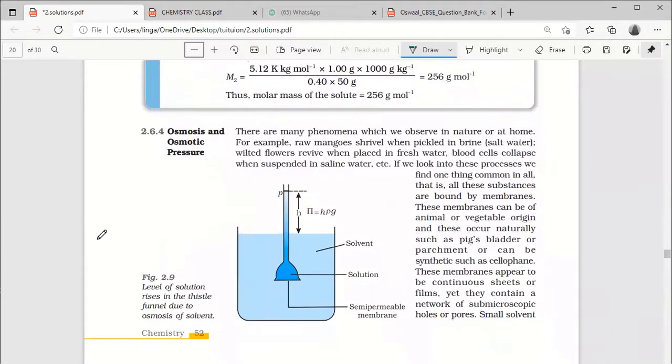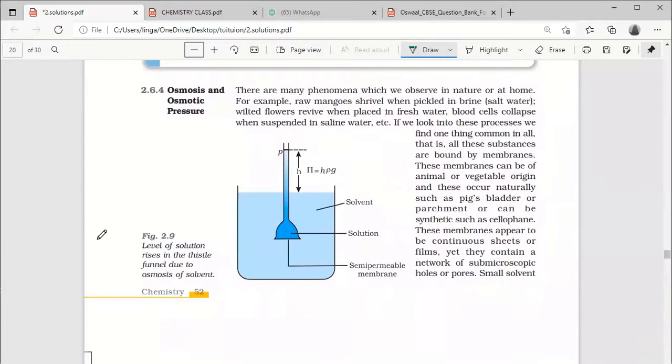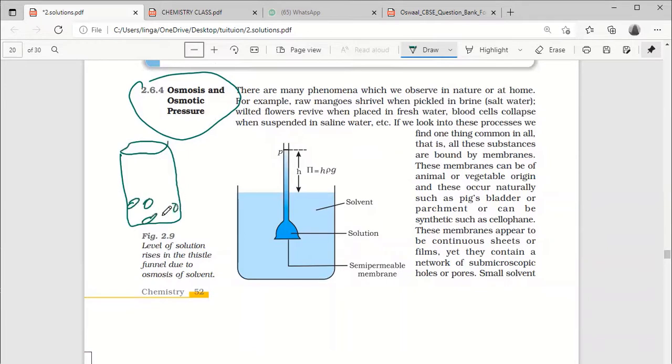Okay. Last, osmotic pressure, the fourth colligative property. What is osmotic pressure? See, if you take mango pickle, these mango pieces are there. Whenever you see mango pickle, you can observe so much liquid is there.